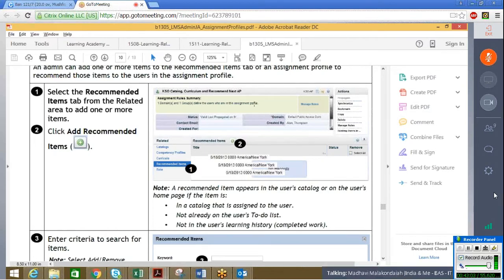Now coming to the next task, which is the way we have selected backlogs and curricula and assigned to assignment profile and propagated it so that it goes on to the user.